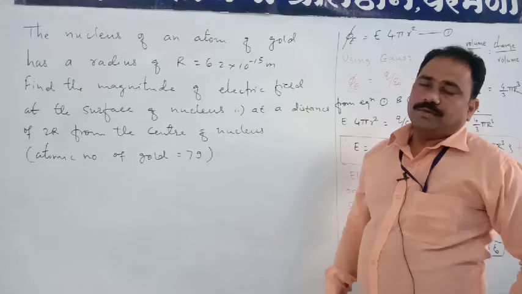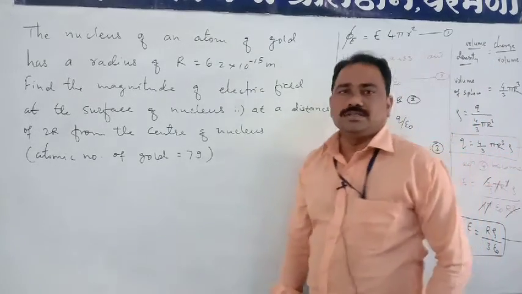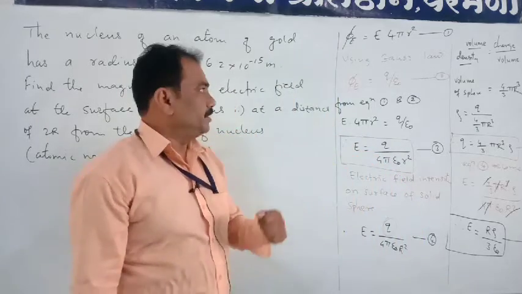Today we will discuss problems depending on the second application of Gauss law, which we have seen in our previous videos.